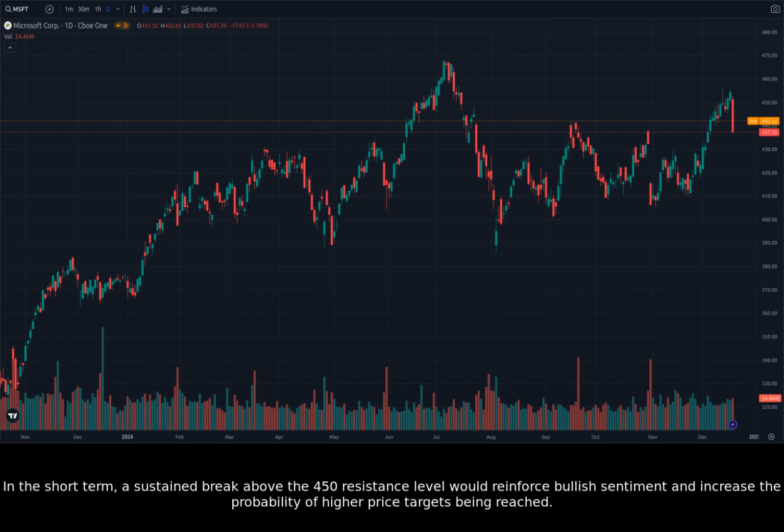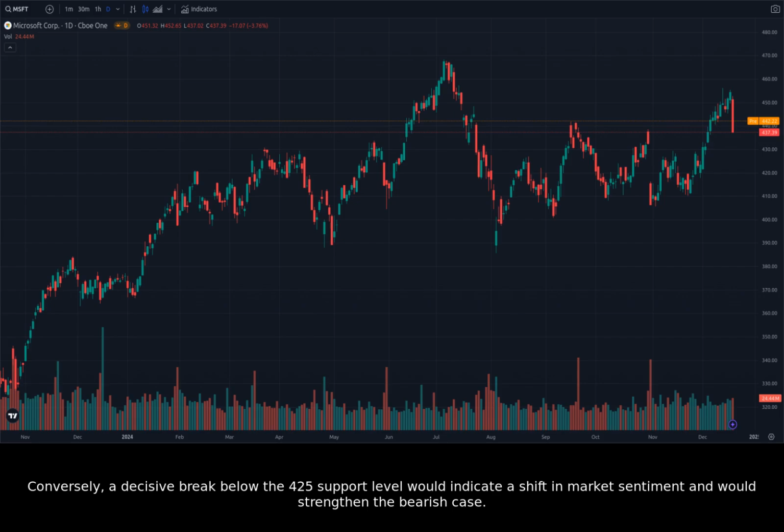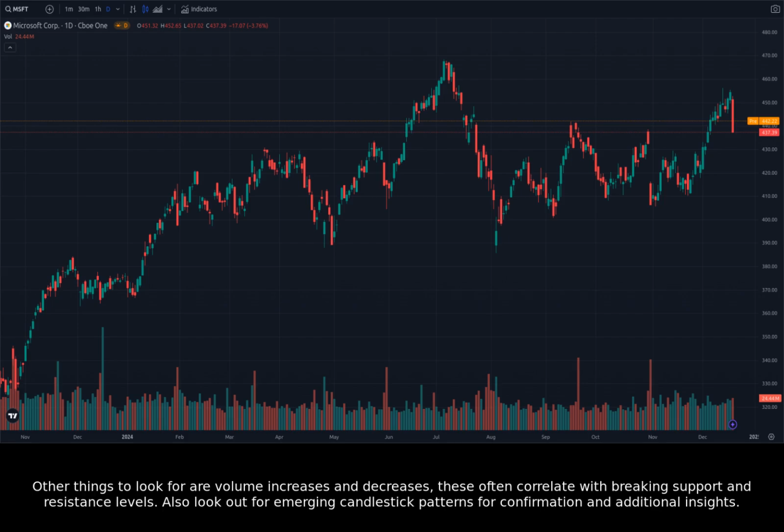In the short term, a sustained break above the 450 resistance level would reinforce bullish sentiment and increase the probability of higher price targets being reached. Conversely, a decisive break below the 425 support level would indicate a shift in market sentiment and would strengthen the bearish case. Other things to look for are volume increases and decreases. These often correlate with breaking support and resistance levels. Also look out for emerging candlestick patterns for confirmation and additional insights.